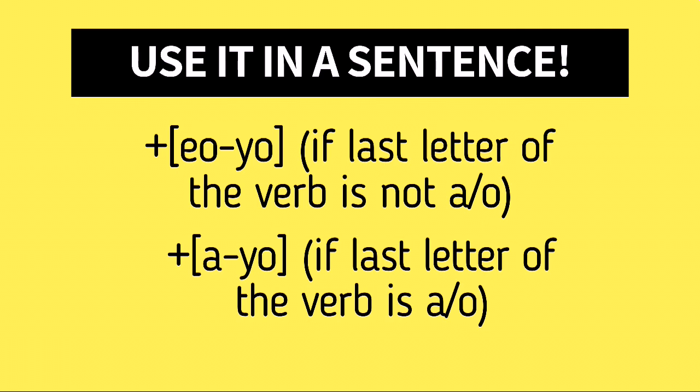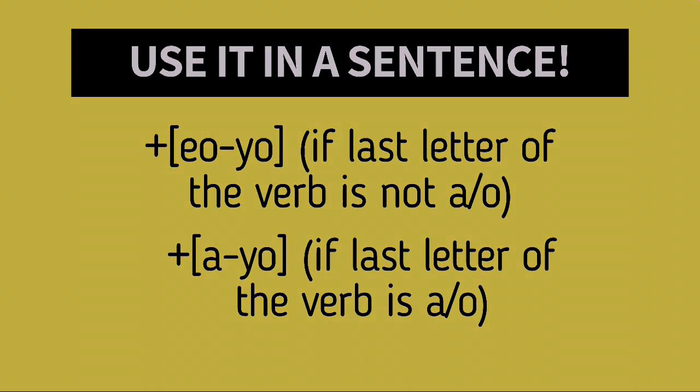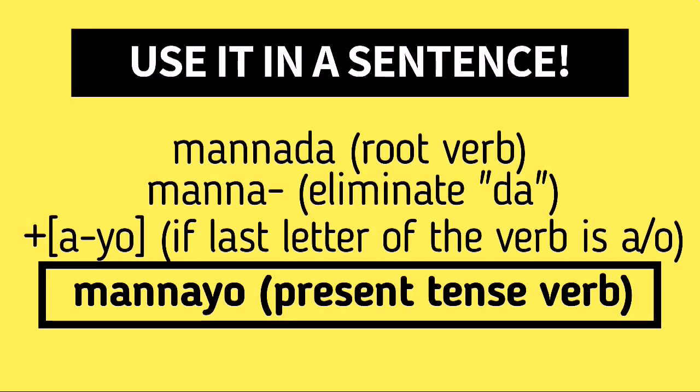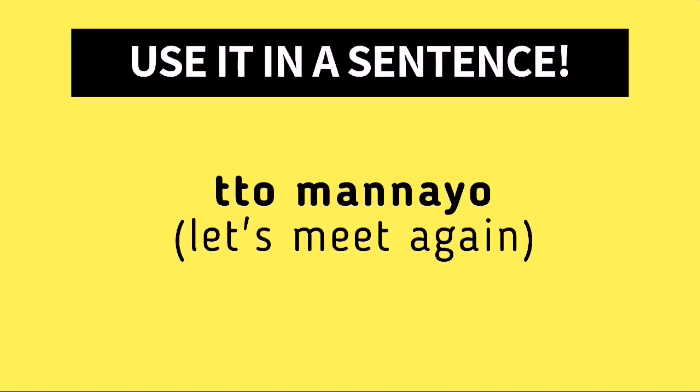But if the last letter of the verb is not a or o, we should add oyo. And since Mannada without the da ends with a, we should add yo. Therefore, the present tense verb of Mannada is manayo. That's why the meaning of the sentence, to manayo, is let's meet again.